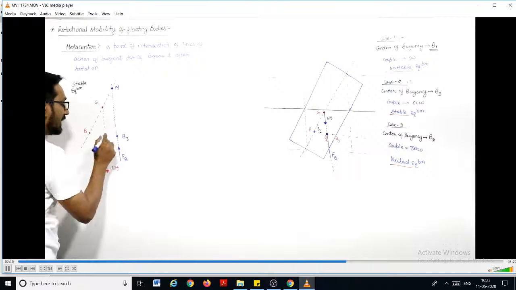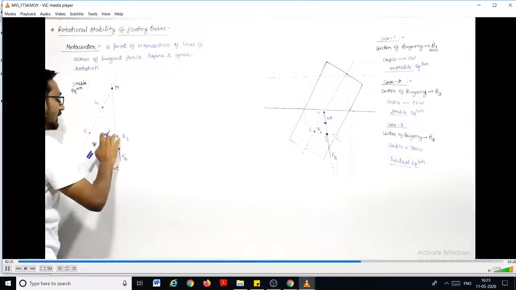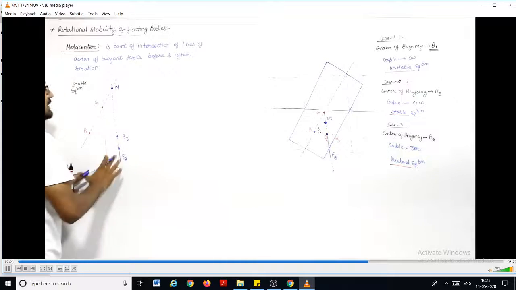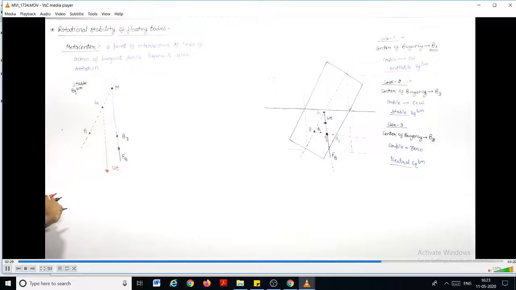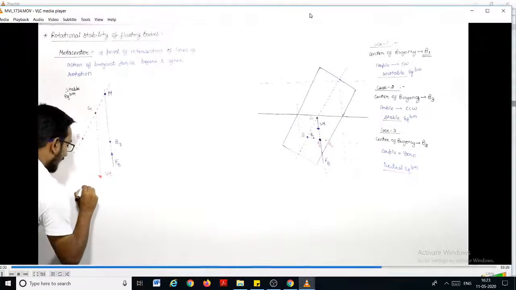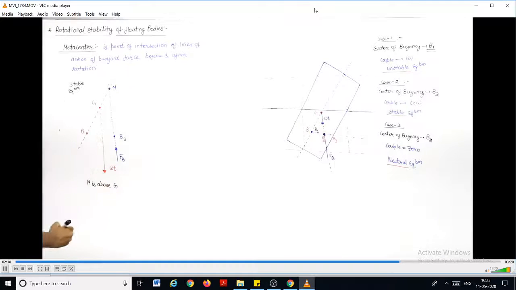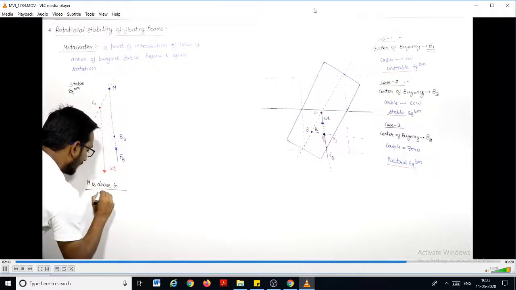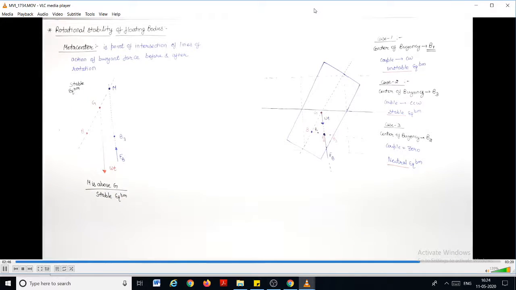So if, let us say, here is the center of buoyancy, and you extend this line, it will cut here. So you can say this diagram is for stable equilibrium. In that case, if the metacenter is above the center of gravity, we have stable equilibrium, right?